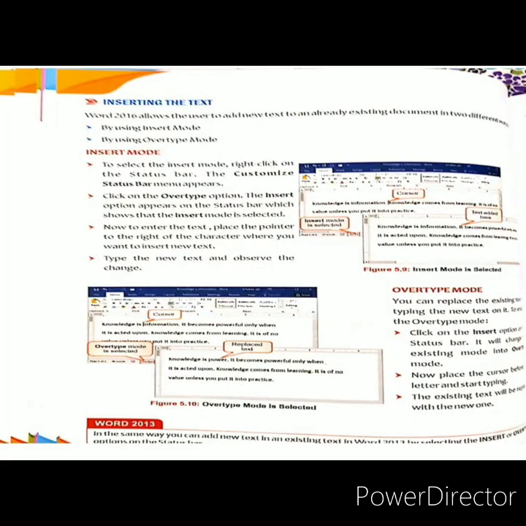Okay, so we have finished selecting the text. Now we will do the topic that is inserting text. How we can insert text in a document. Okay, we can add new text in an already existing document in 2 different ways. Meaning you have made a document and you want to add more text to it, then we have 2 methods: by using insert mode or, second, by using overtype mode.